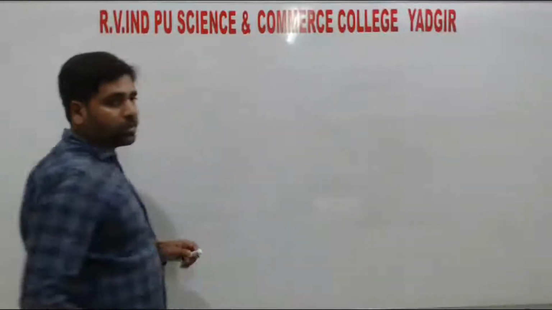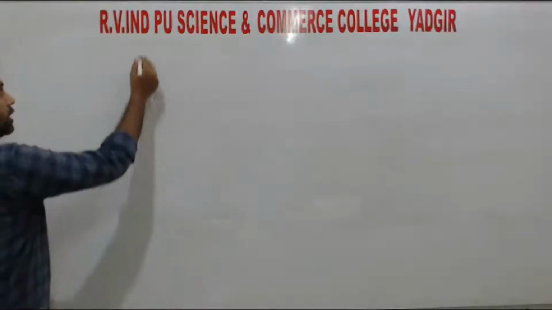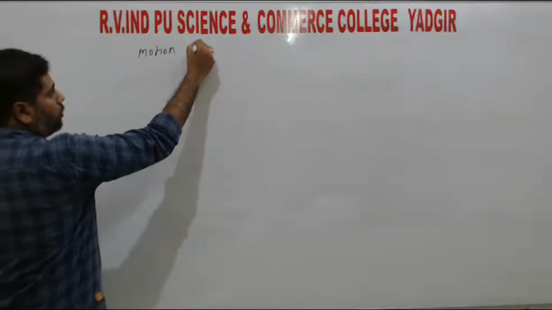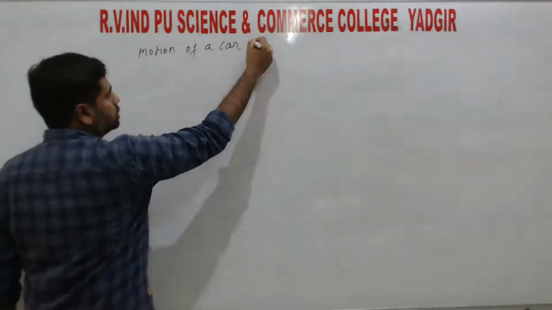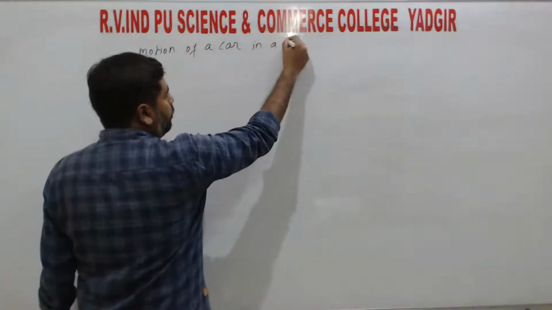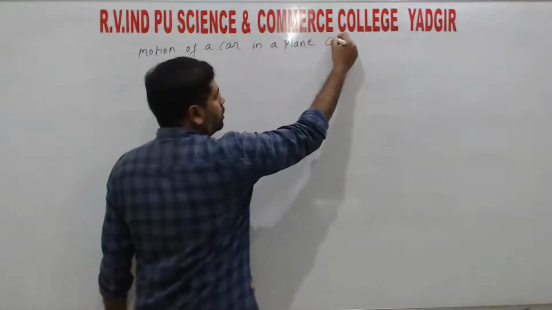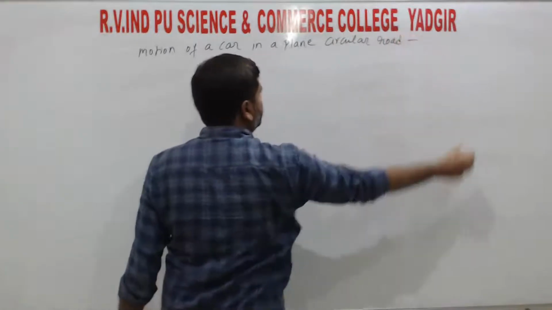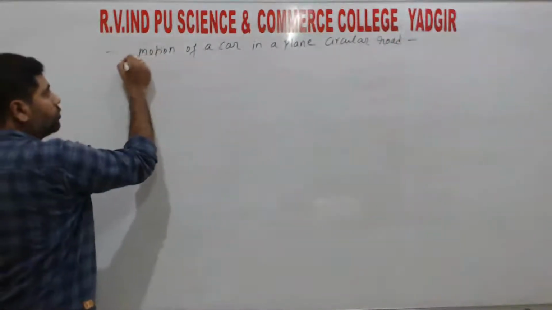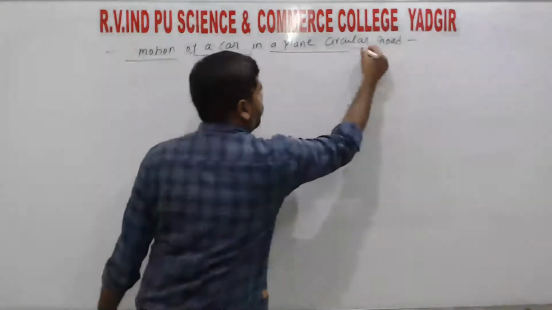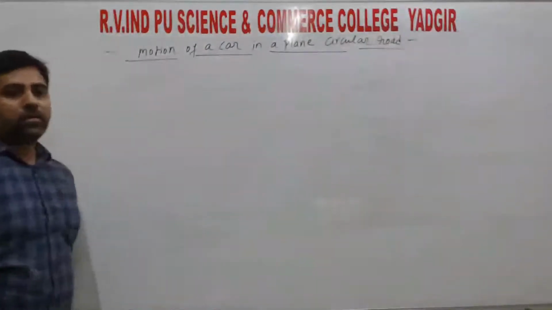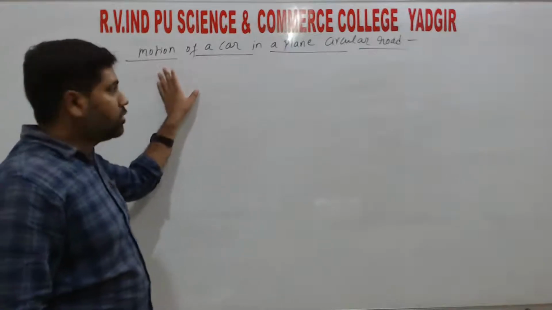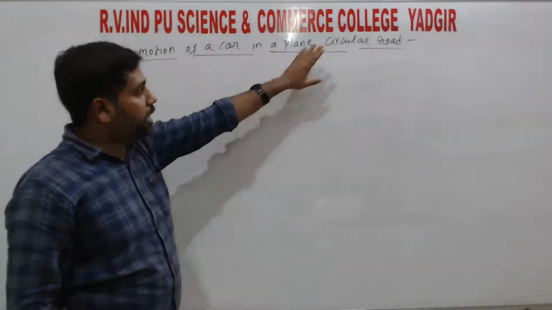So based on the concept of circular motion, we are going to discuss one topic, that is motion of a car in a plane circular road. Right? So this we can consider as an example for circular motion. So motion of a car in a plane circular road.